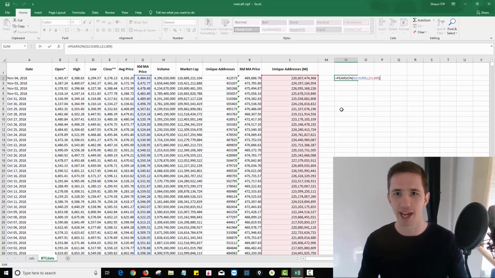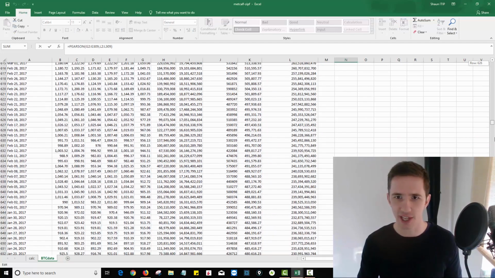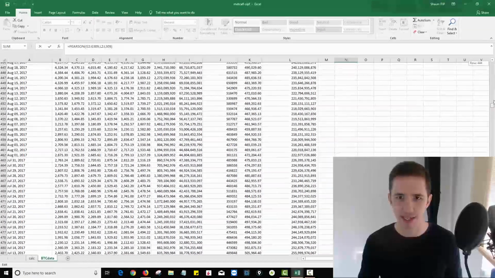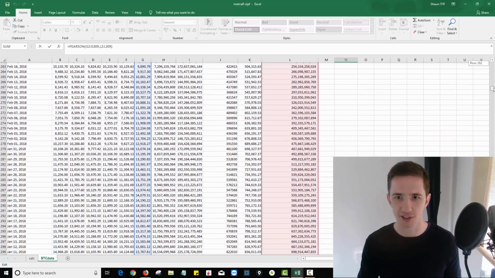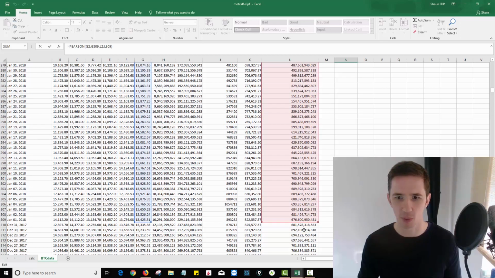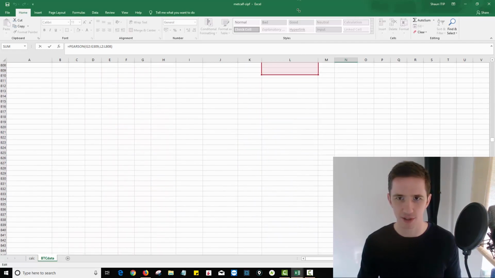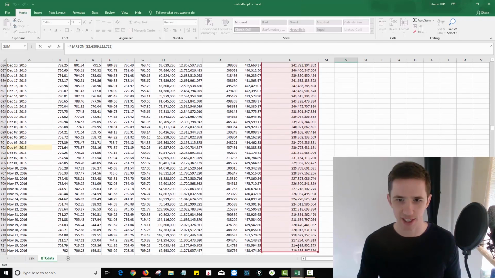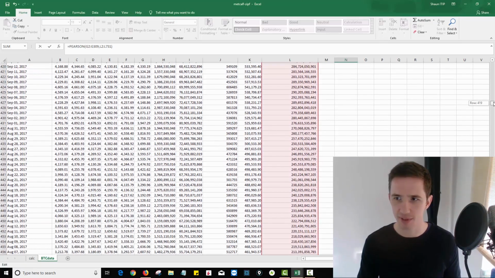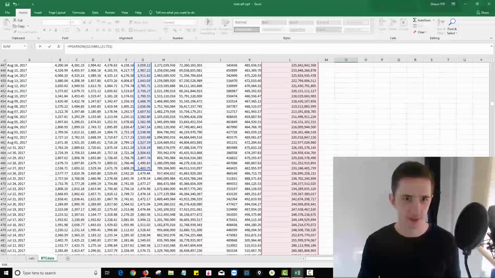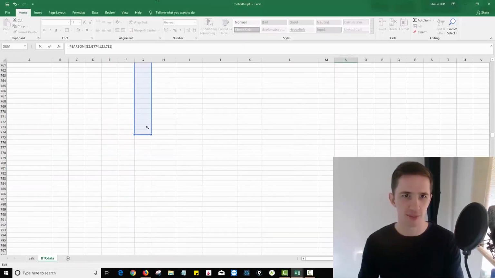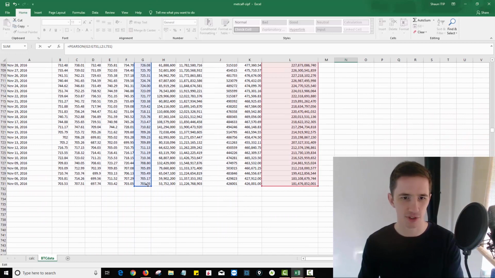One thing I want to point out, this is very important that you understand this. If I drag this all the way down to maybe not just the last year, because obviously there's been a lot more adoption in the last sort of 18 months, but let's drag this all the way to the bottom of our data set here. And I'm going to do the same thing here with this one. So the two columns have to match exactly. And so I'm going to drag that down.